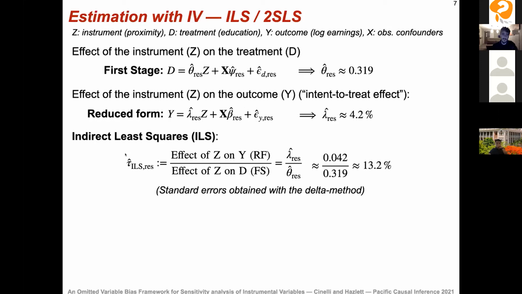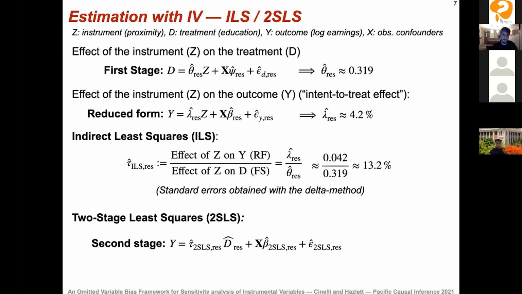Now to get the IV estimate itself, because we are interested not in the effect of Z, but in the effect of D, we simply take the ratio of these two regression coefficients, and that's what gives us the 13.2% that I showed you before. And inference can be done in this framework using the delta method for getting the confidence interval of a ratio.